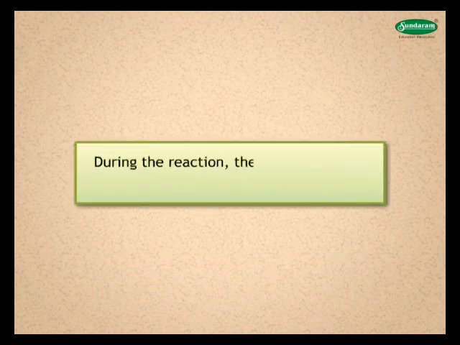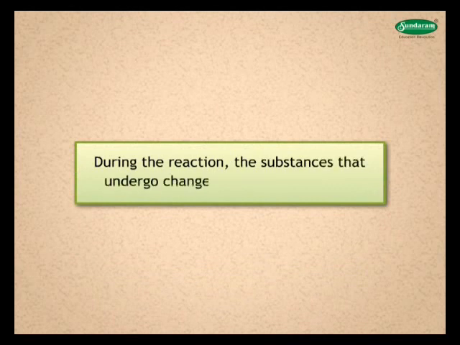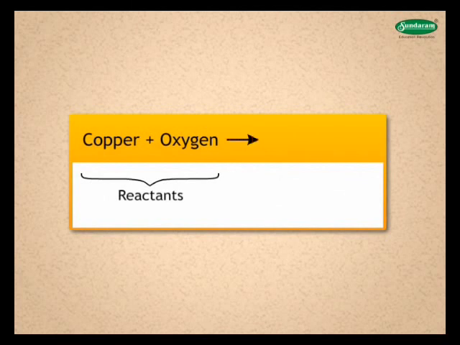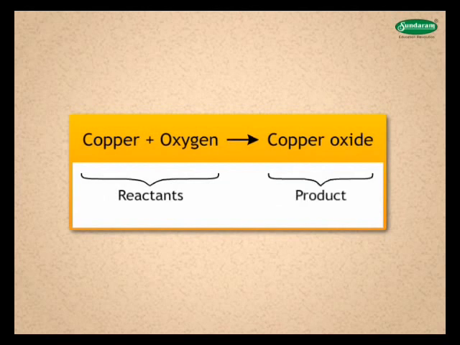During the reaction, the substances that undergo change are called reactants. In the above equation, copper and oxygen are the reactants, which react together to form a totally new black-colored substance, copper oxide, which is a product of the reaction. The reactants are always represented on the left-hand side, whereas the products are on the right-hand side of the equation.